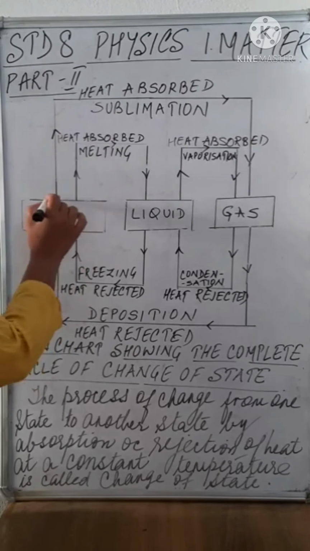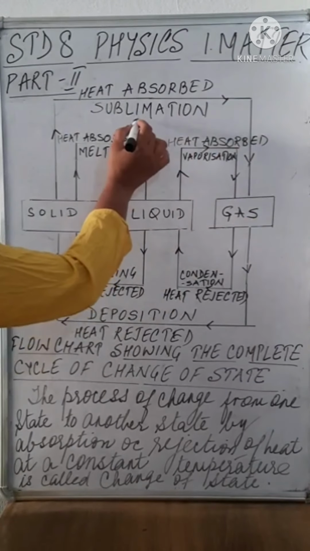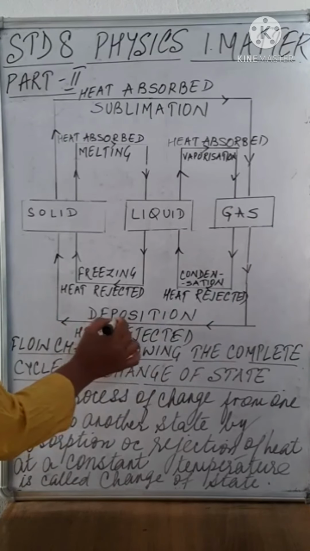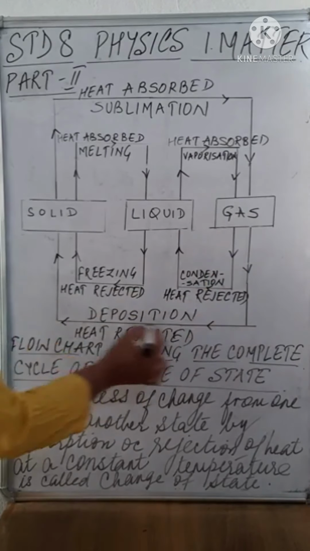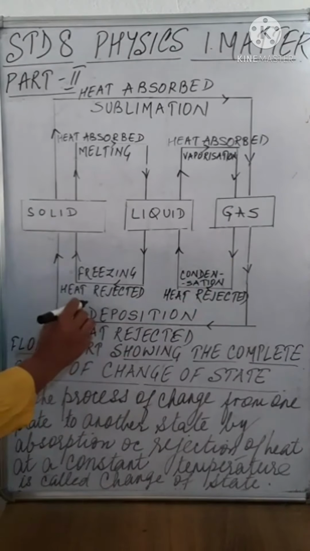When heat is absorbed by a solid and if it directly changes into the gaseous state, it is called sublimation. And if heat is rejected and it directly changes from the gaseous state to the solid state, it is called deposition.